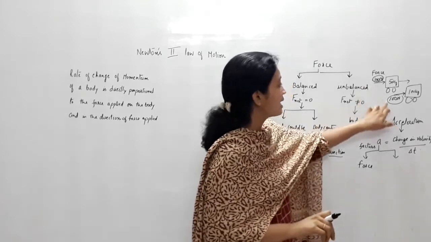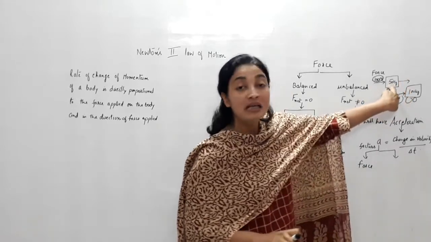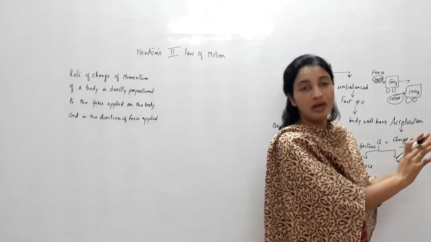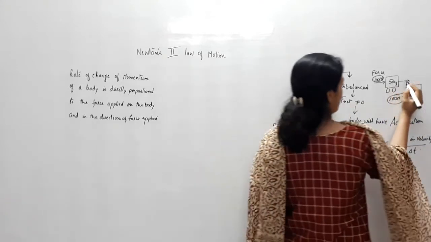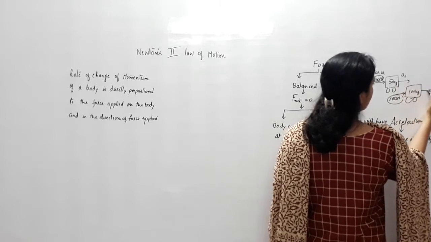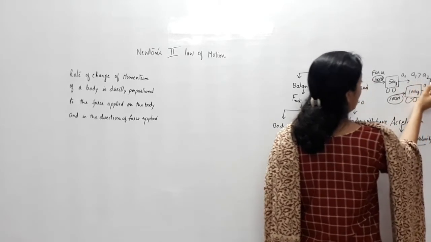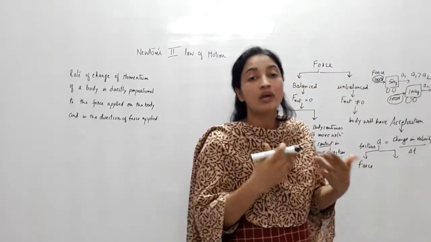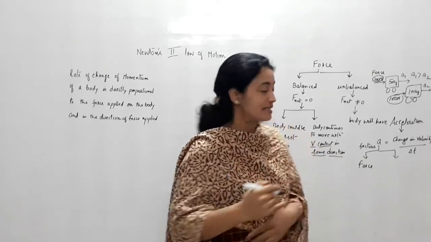The one with less mass, the lighter one, you will be able to move smoothly with more acceleration, and the more massive one will have less acceleration. Let us say here the acceleration is A1 and here A2, and A1 will be greater than A2. The lighter one will move ahead with more acceleration, and the massive one will obviously have less.